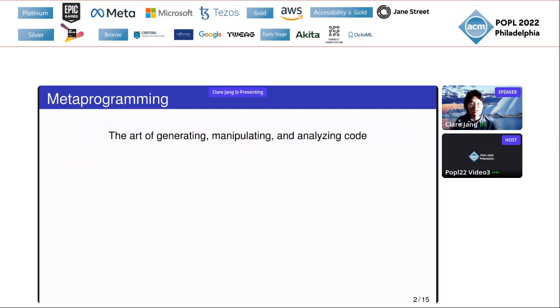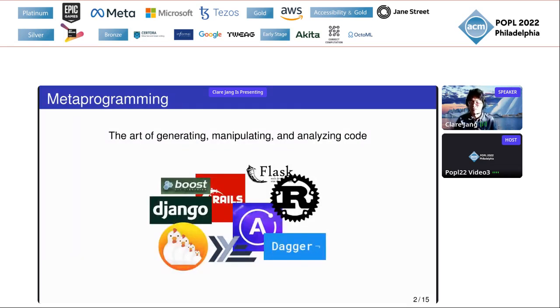Let's start with this question. What is metaprogramming? Metaprogramming is the art of generating, manipulating, and analyzing code. This technique is nearly universal. Compilers, user libraries, and program analyzers use this technique. For example, the standard library of Rust, the Django framework of Python, and the MetaCoq project are a few concrete applications.